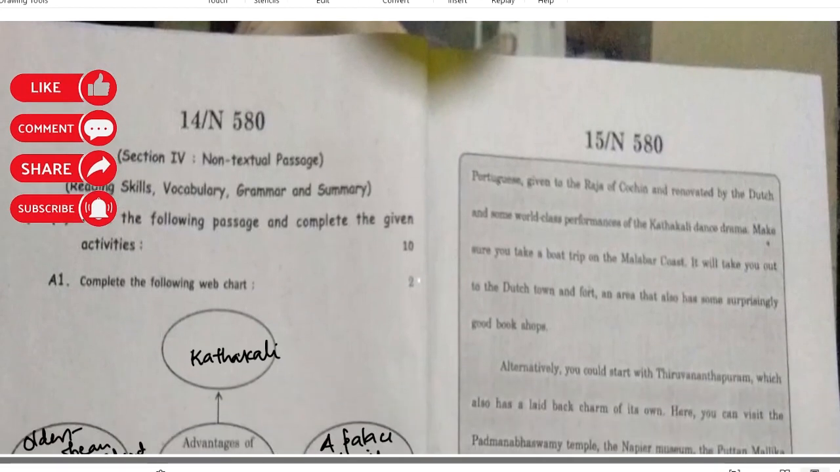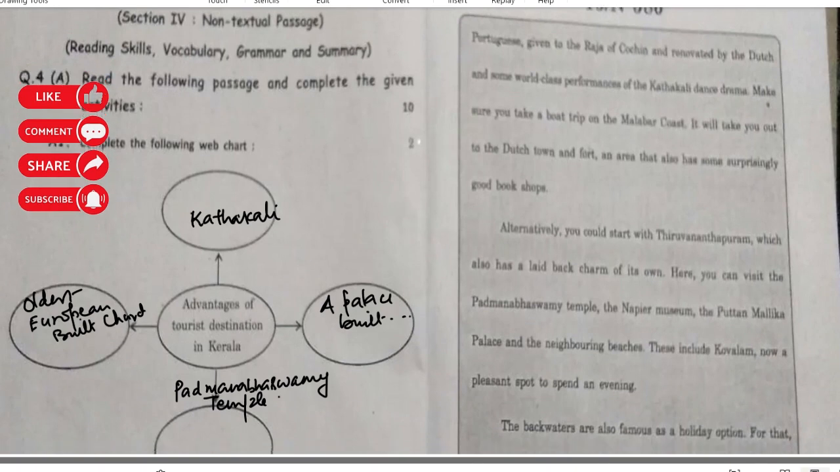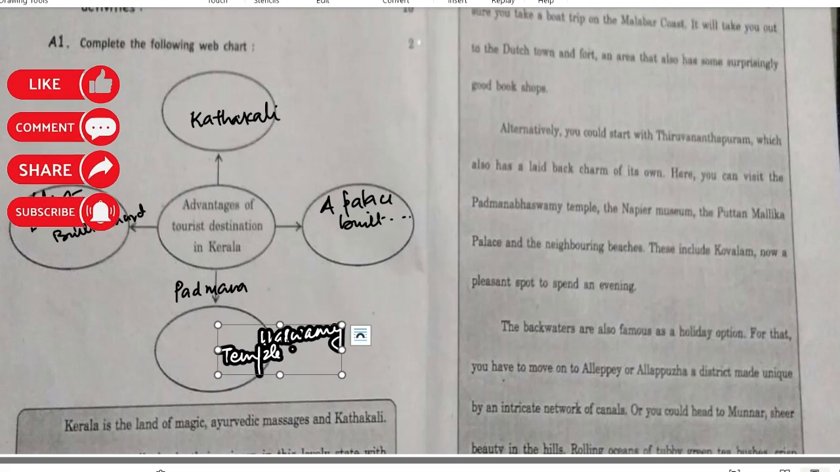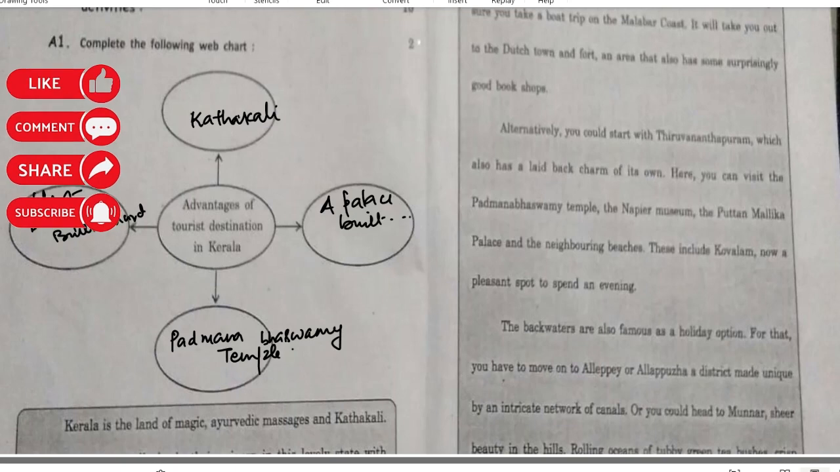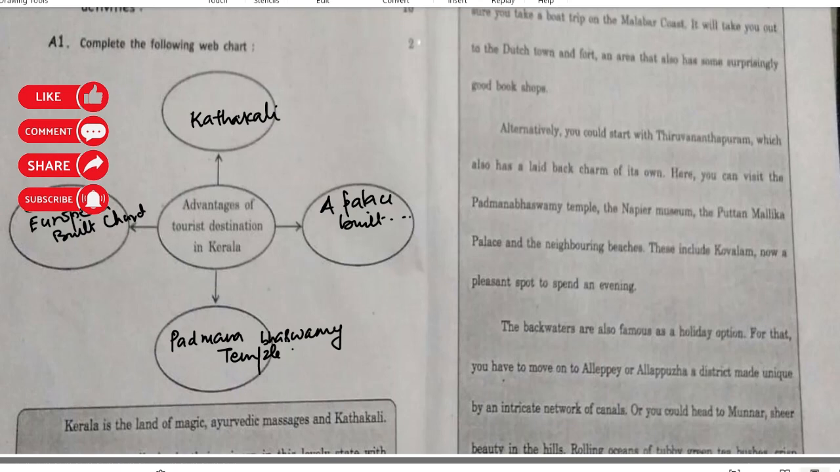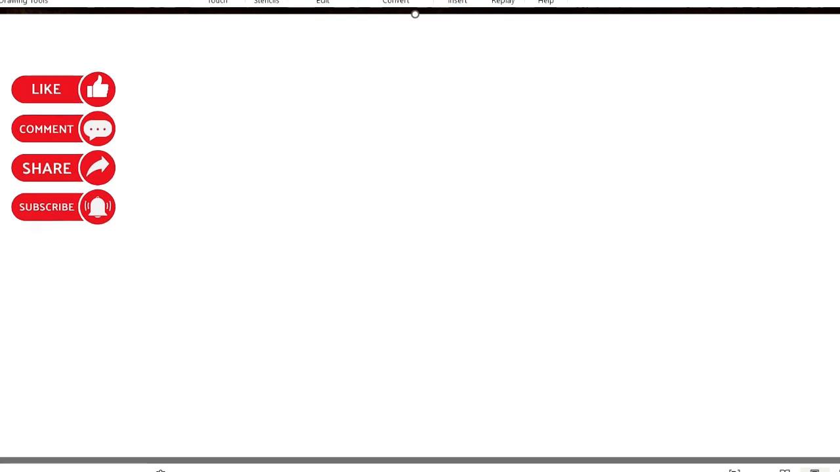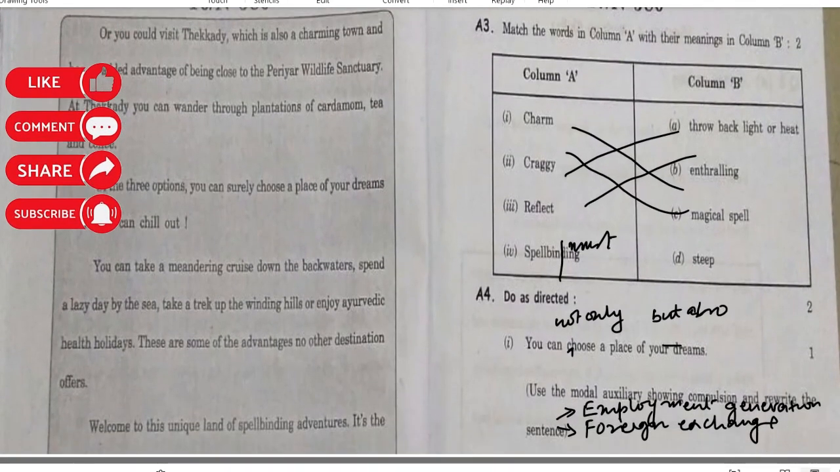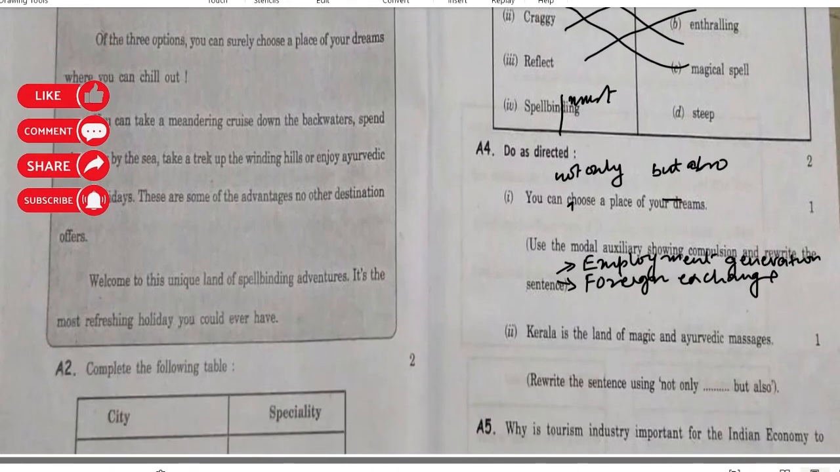Now, the non-textual passage is about Kerala and its beauty and the tourism which these beautiful things attract. So, going through the passage, this is what I found as advantages, like Kathakali, a palace built in the oldest European style, something like that. You can find some more also. Then we have other things based on the same passage. So I have just tried to match. You can also have it. Speciality, you can write it because that is there in the passage.